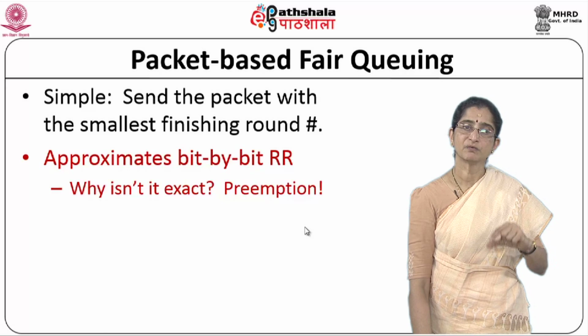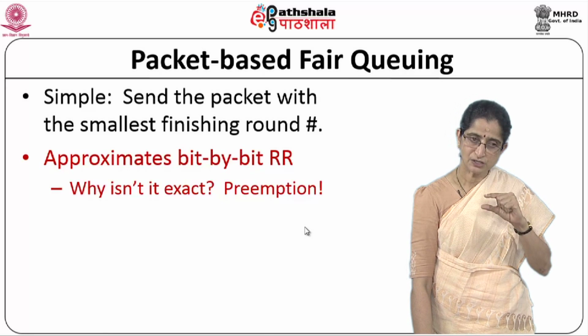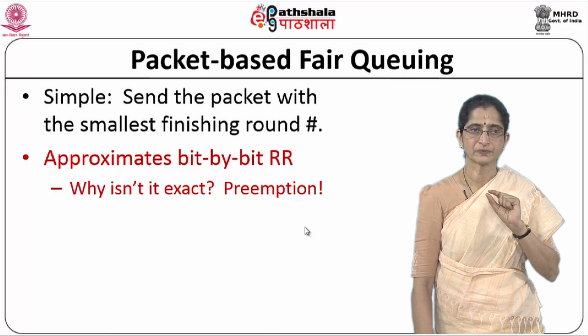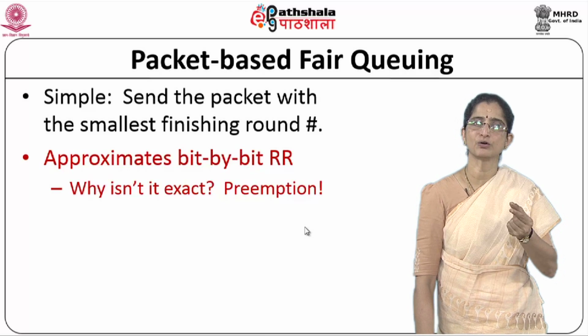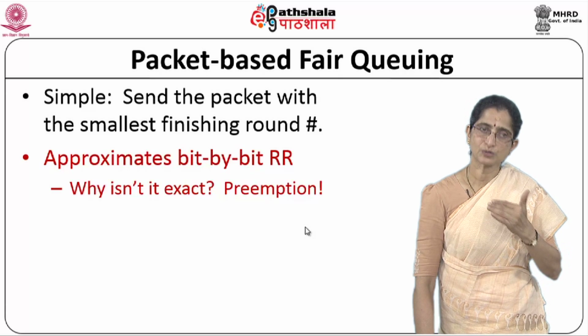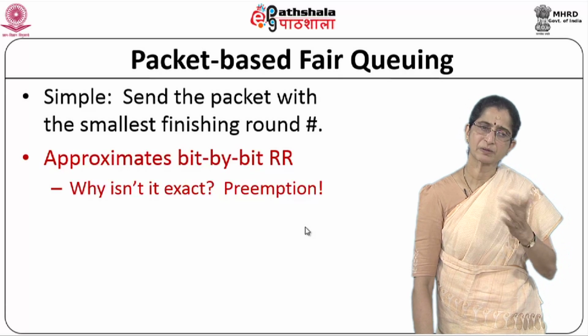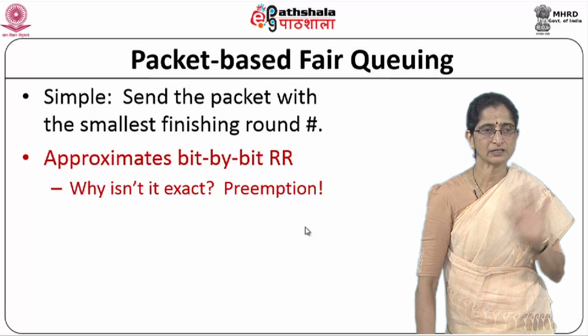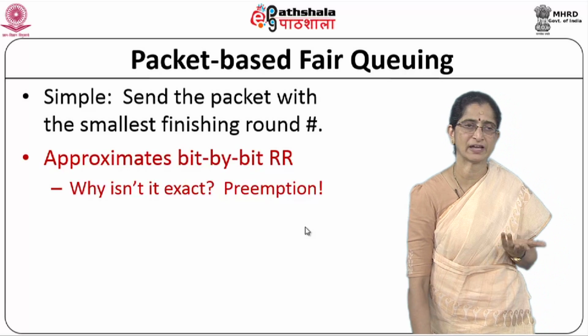Another packet comes which actually has a finish time which is smaller than the one that has just been sent out. Now what will happen? Ideally this should have gone out first, but the previous packet has already been transmitted. So I cannot preempt it, right. So in which case the order will be a little different, but at least you will get close to the required fair queuing that we are talking about.